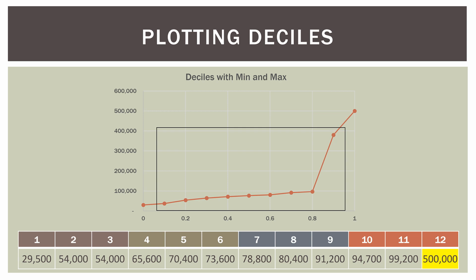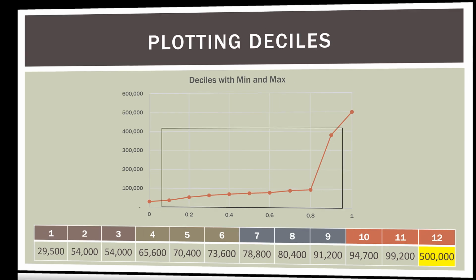Now, basically what we have done in these 3 plots, without really saying it, is we have created an elementary box plot. And that's actually going to be the topic of the next video.